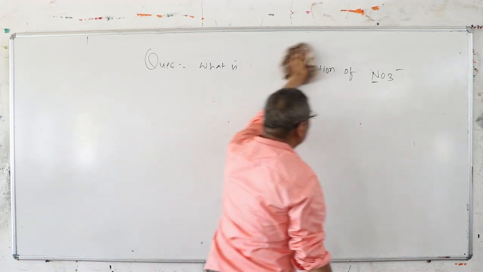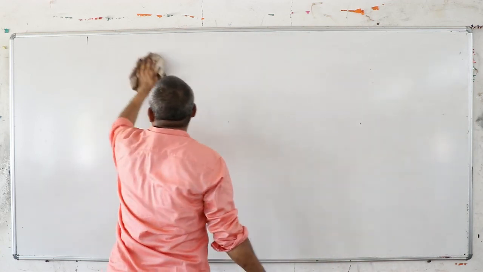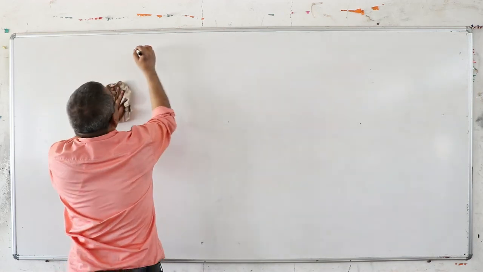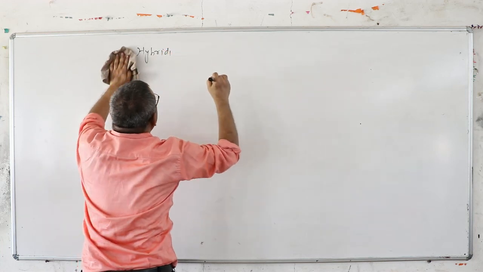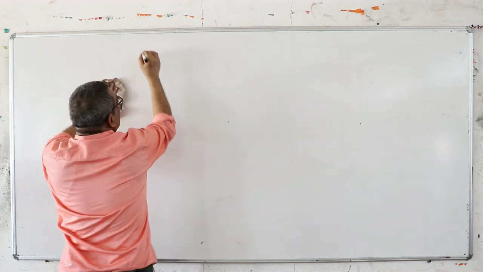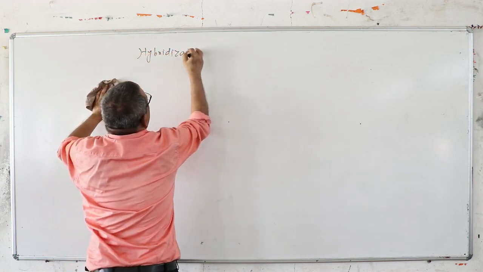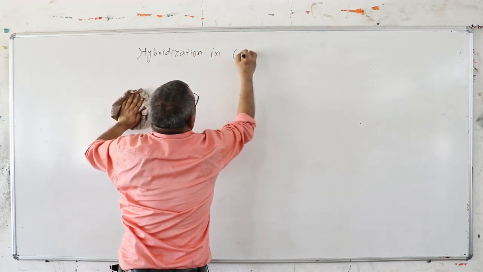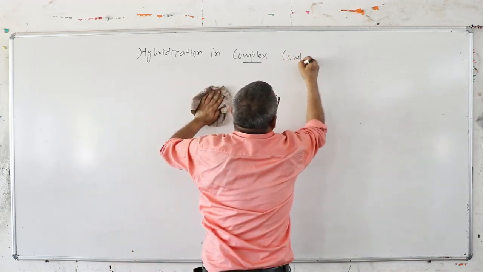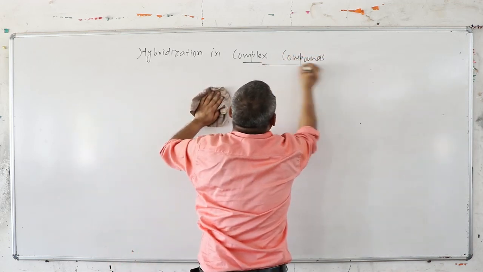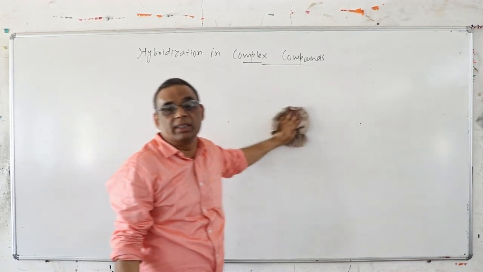Now these are the basic questions. I have not yet explained hybridization in complexes. Now I will discuss hybridization in complex compounds, the most important topic of the 12th. But I am discussing the 11th here. So hybridization in complex compounds, paramagnetic behavior, color and all the related topics, I will discuss in the next class.